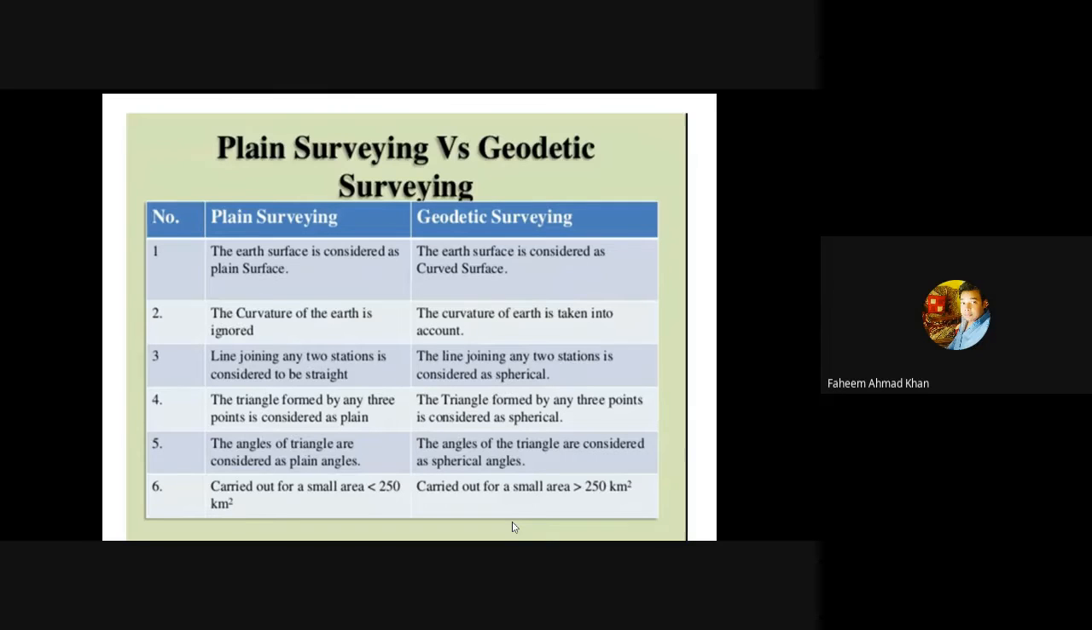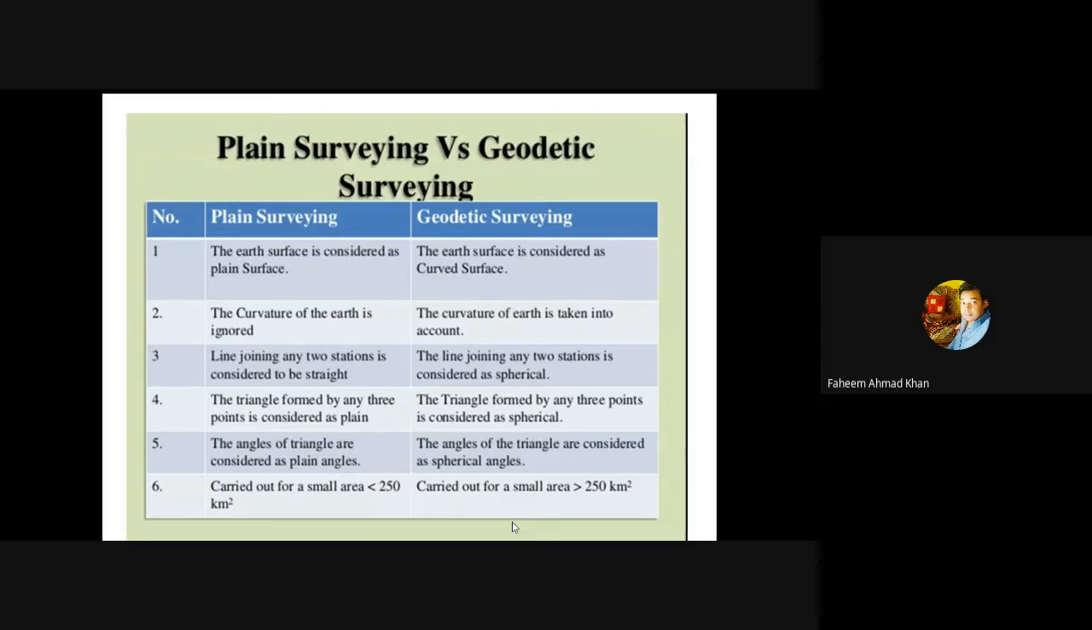Coming on to the plane surveying, the line joining any two stations is considered to be straight, whereas for geodetic surveying, the line joining any two stations is considered as spherical. Coming on to the plane surveying, the triangle formed by any 3 points is considered as a plane triangle, whereas in geodetic surveying, the triangle formed by any 3 points is considered as spherical. Since the lines are spherical, the triangle will also be spherical in shape.